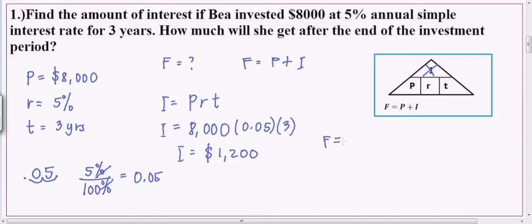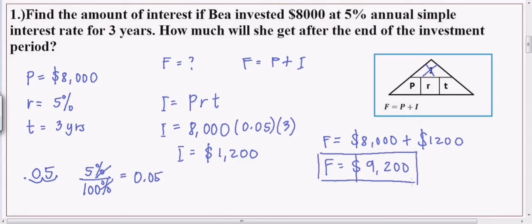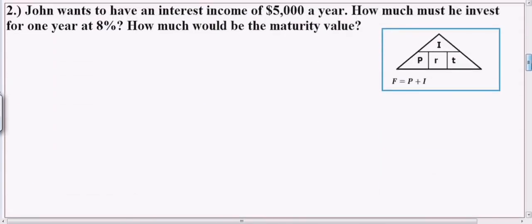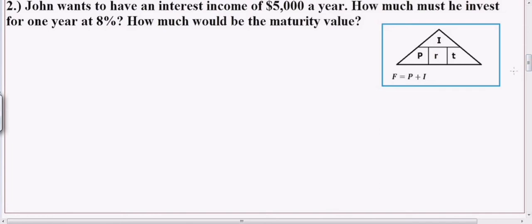So, ibig sabihin, yun yung makukuha niya. So, future amount is equal to $8,000 plus $1,200. So, ang lahat-lahat na total na makukuha niya ay $9,200. So, that would be the final answer. Okay, so Bea will get $9,200 after 3 years or after the investment period. Ito kasi guys, tubo to. Ito yung original na pera niya. Okay? Let's have the second example. So John wants to have an interest income of $5,000 a year.